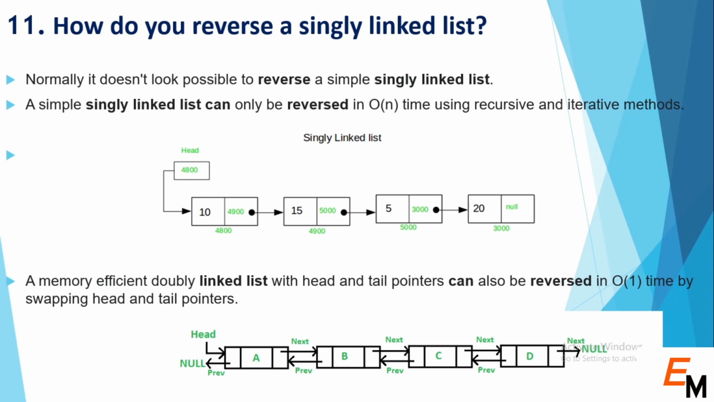If we talk about a doubly linked list, then we have two pointers, head and tail, so we can traverse in both sides of the linked list, and it will take O(1) time only. So normally we do not prefer to reverse a singly linked list by using a recursive or iterative method.